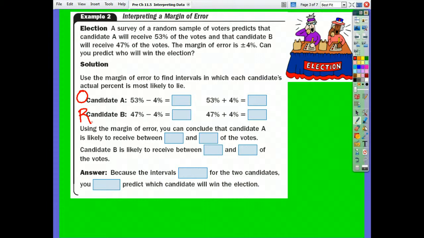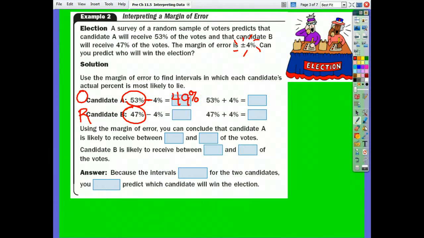Now, in that survey, 53% of the votes went to Obama and 47% went to Romney, because obviously that adds up to 100%. Our margin of error on that survey is 4%. So let's do Obama first. He had 53% of that survey. So 53, let's subtract that 4% error. What do we get?